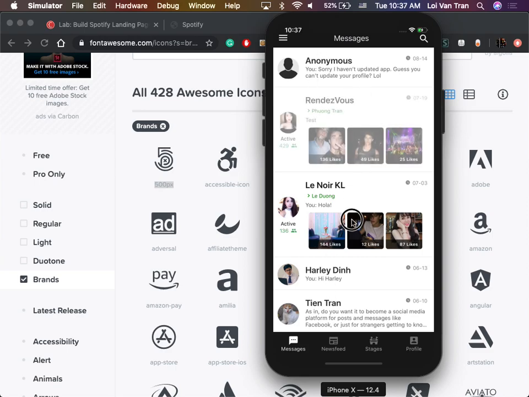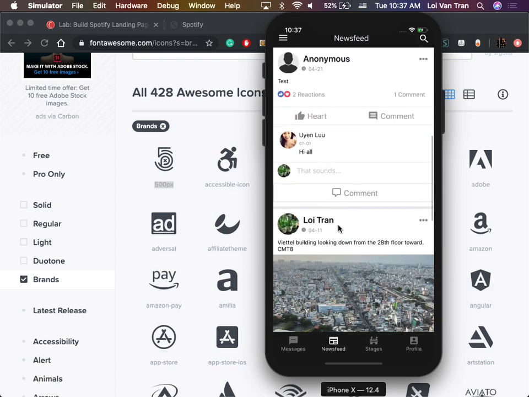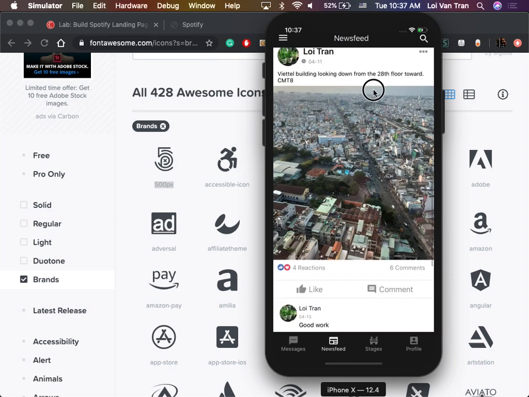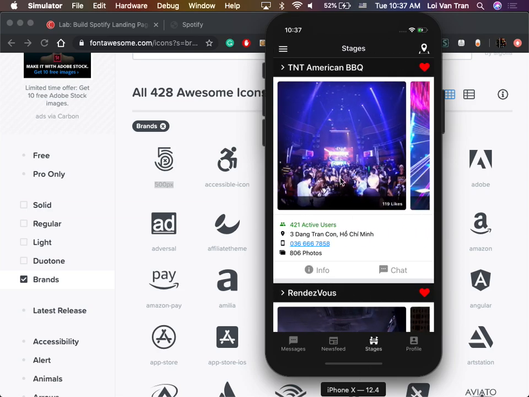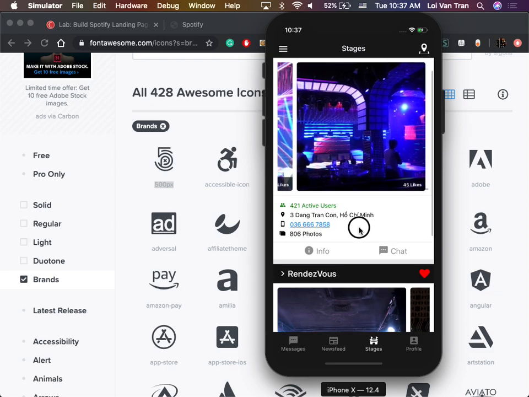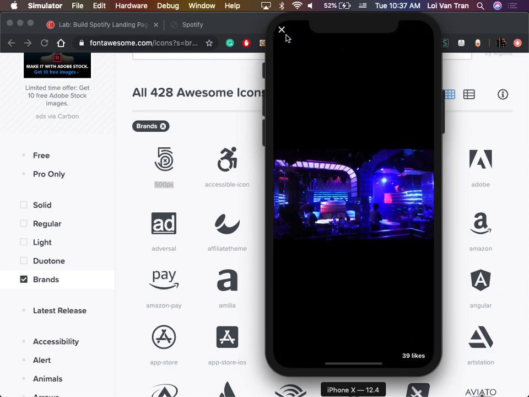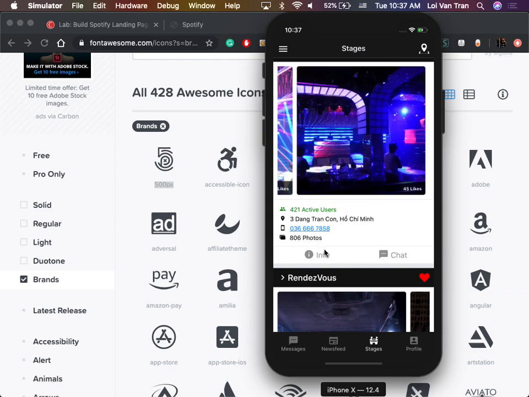It's a basic app. You have chat. You have a news feed. People can post content. They can comment or like it or whatever. The big takeaway from my app is that you can find places to go and hang out, right? You can find information, see content such as photos, and so on. Most importantly, I want it to be almost like Tinder or Badoo.